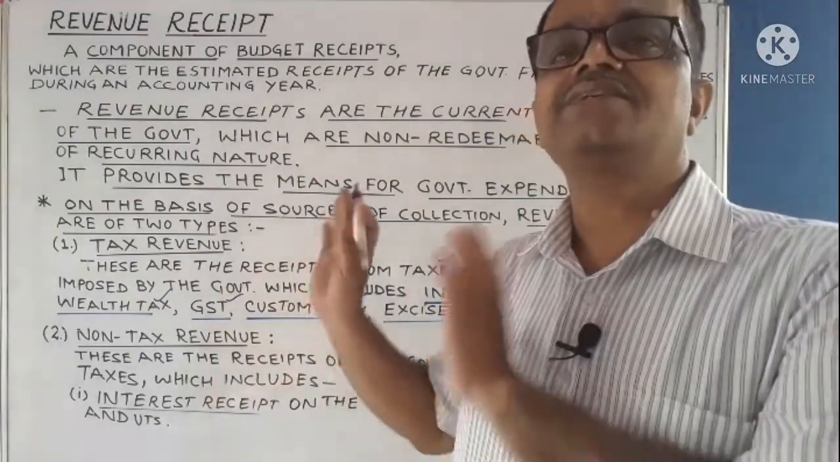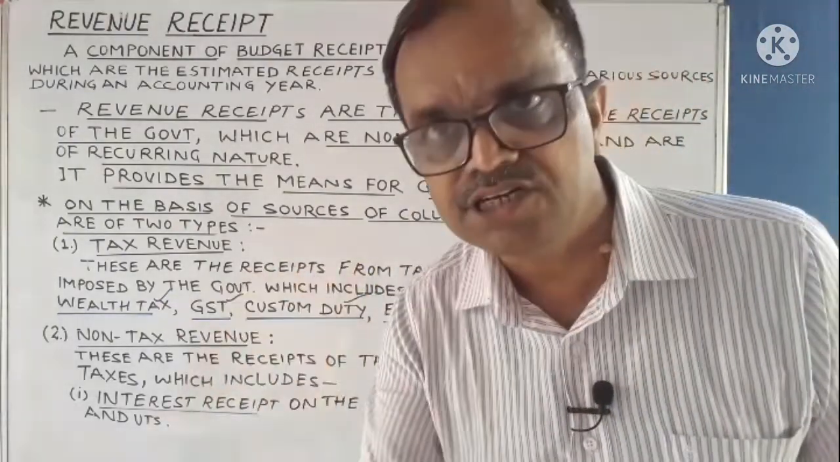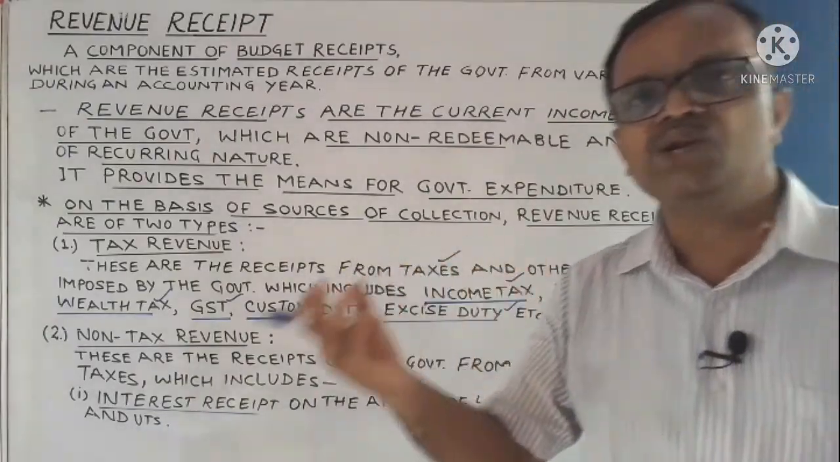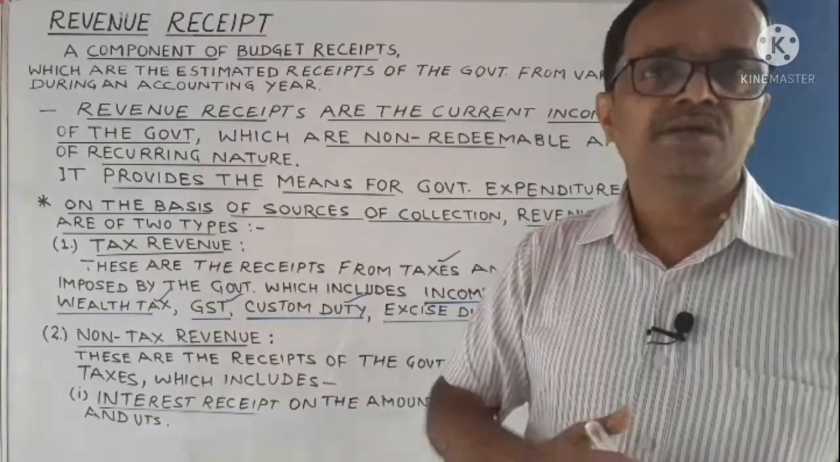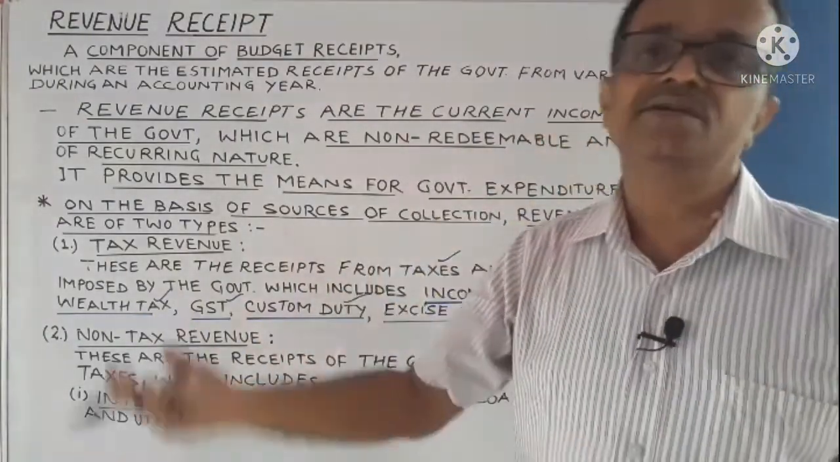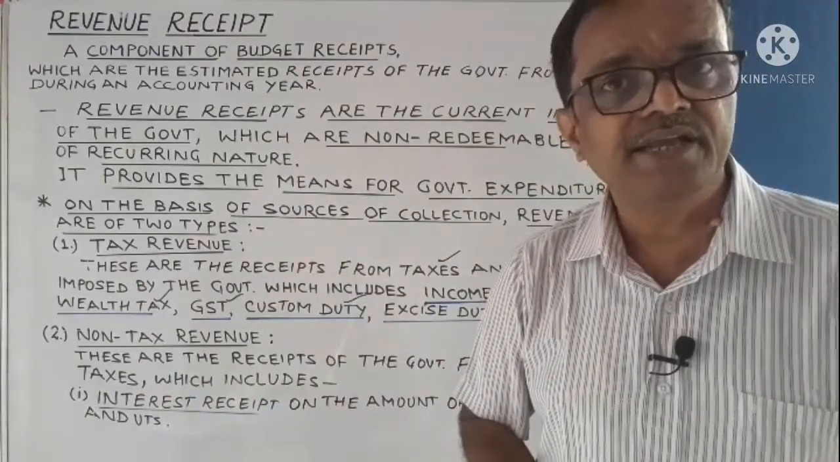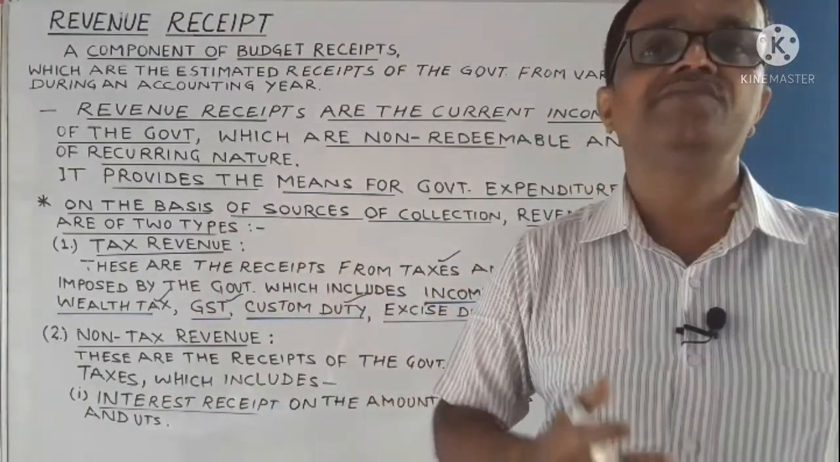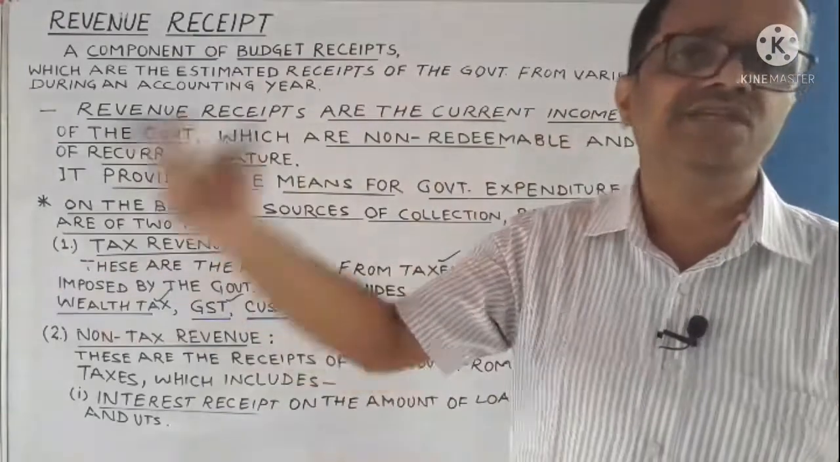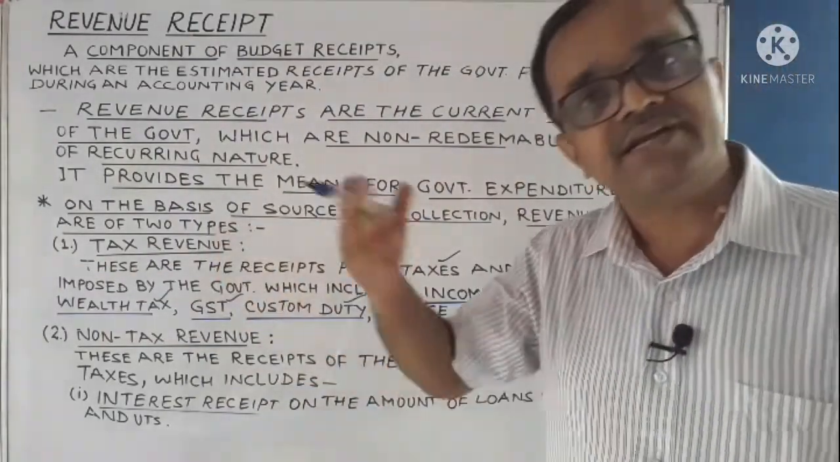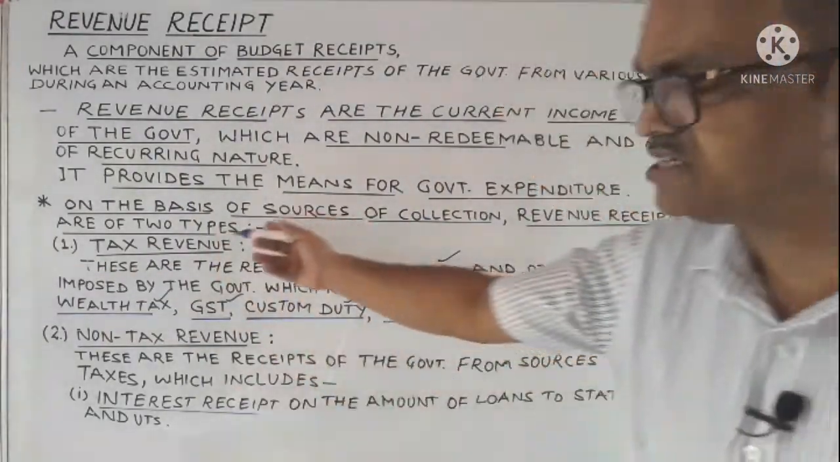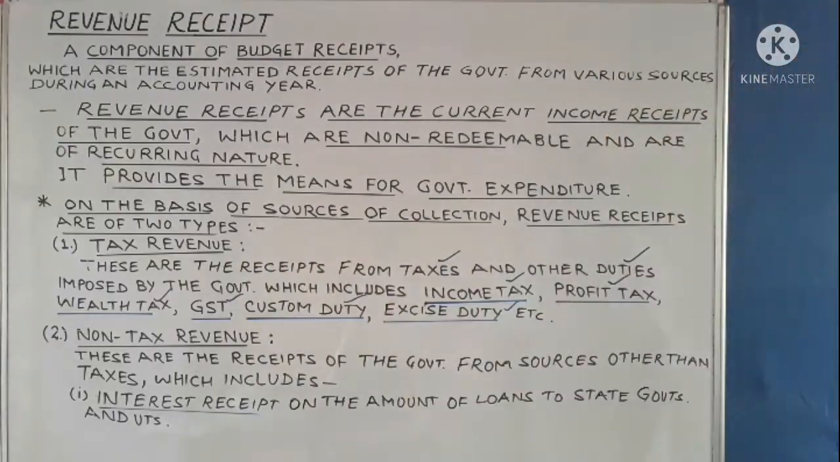So these taxes do not create a liability for the government because they are not to be returned back by the government, meaning we cannot claim anything in return for that amount of tax paid, and the government is also not giving any commodity or any service in return to the taxpayer for that amount of tax paid, and therefore these tax revenues are revenue receipts.